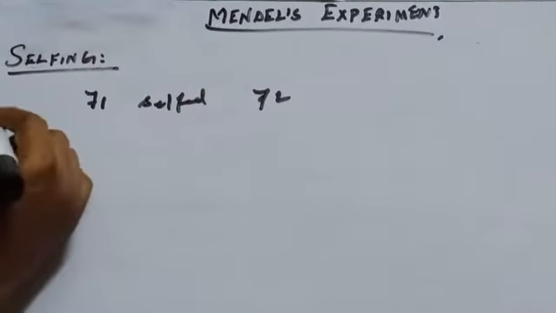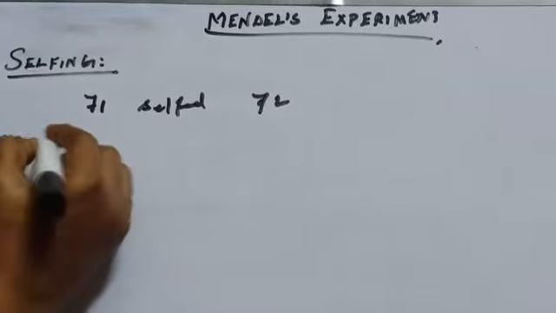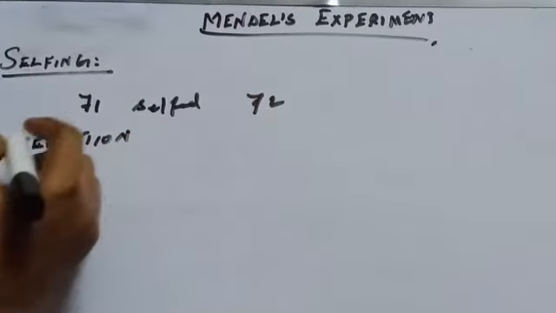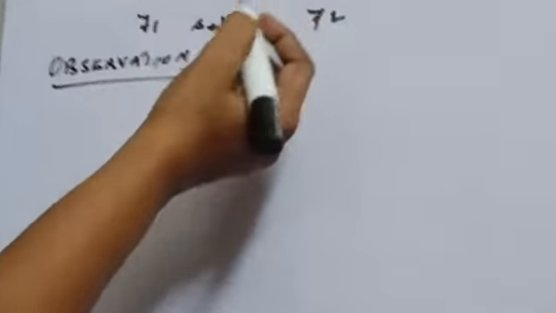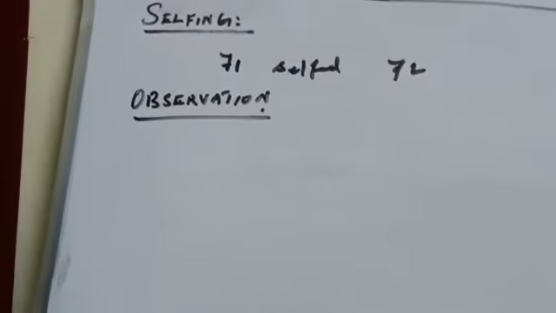Next one is observation. So far in Mendel's experiment, first we have seen selection of material, then hybridization, then selfing, and the last one is observation.